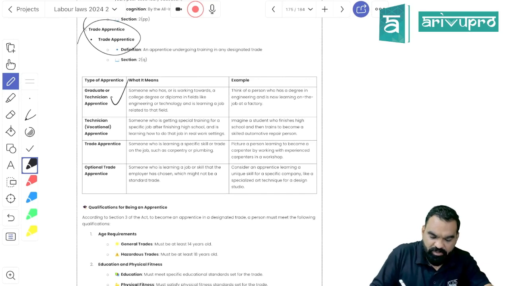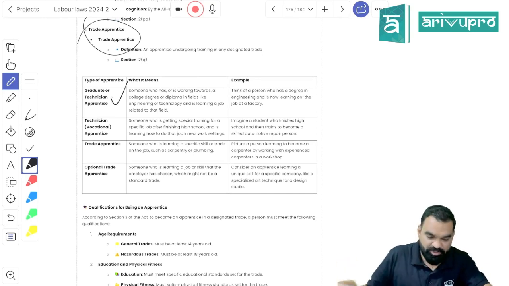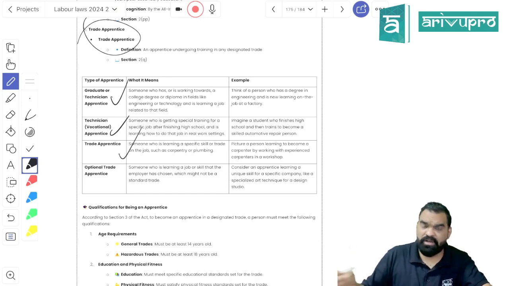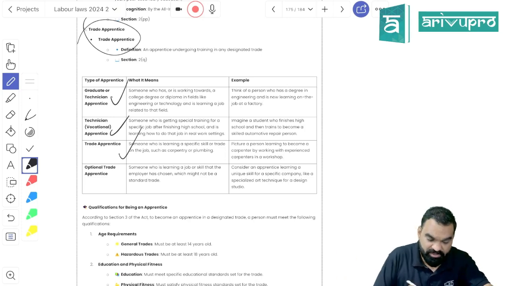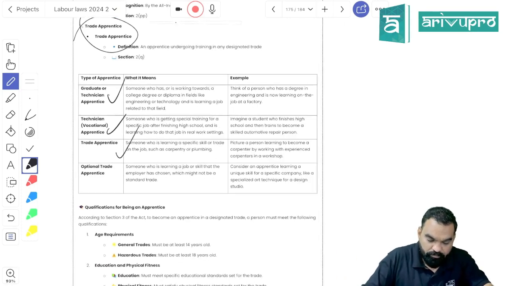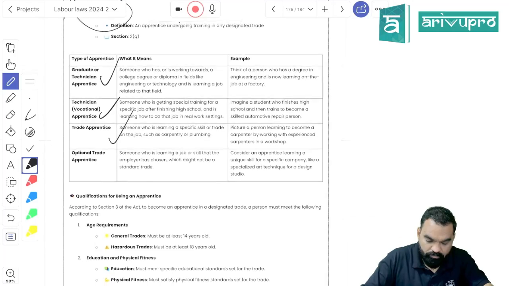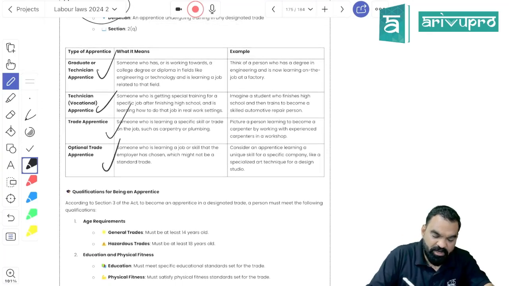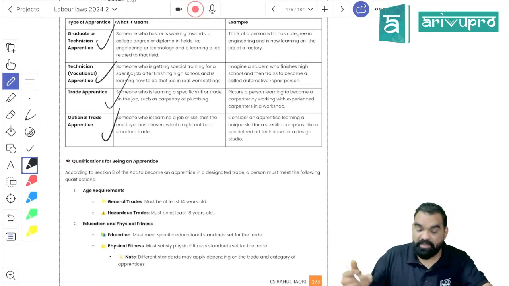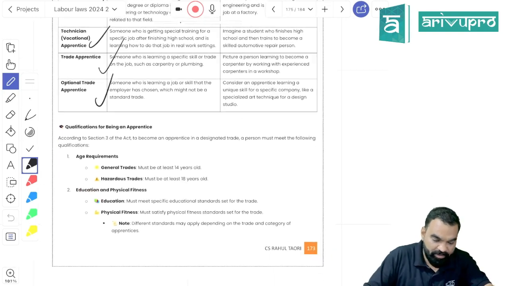See, when it comes to graduate training, it is part of your graduation program. When it comes to technician, vocational apprentice, it is part of your vocational program. Trade apprentice means you are learning a specific skill like carpentry, plumbing, mobile repair, etc. Optional trade apprentice means appointed by the employer according to his requirement.